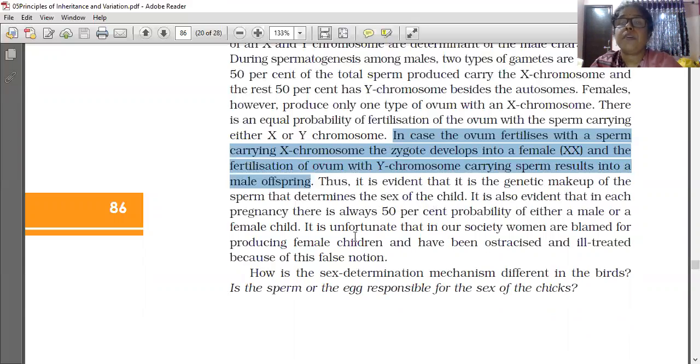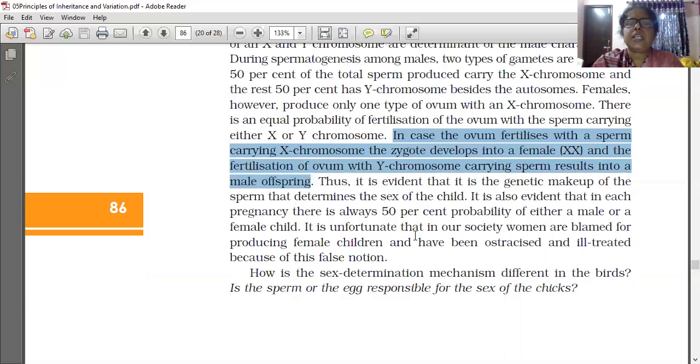It is also evident that in each pregnancy there is always a 50% probability of either a male or a female child. It is not like some women have more chance of giving birth to a male and some others have more chance of having a female. It is 50% chance for both male and female. The probability is the same for either a male or a female child.